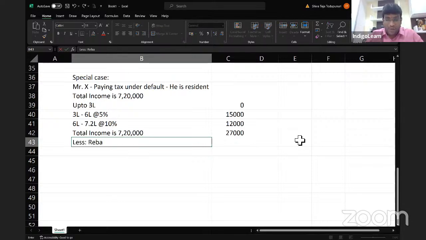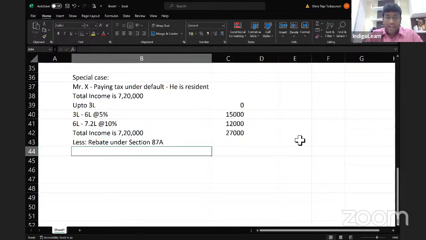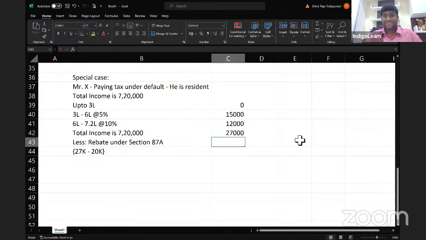In that case also, my dear friends, law is telling we will give rebate under section 87A, which is nothing but 27,000 minus 20,000. Otherwise, what they're trying to tell is that because you got 20,000 income, you are paying 27,000 tax. We don't want you to pay more than what you actually got.